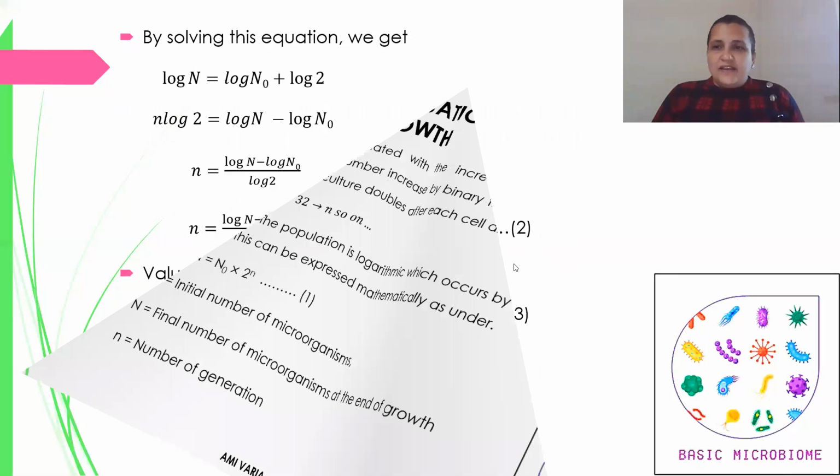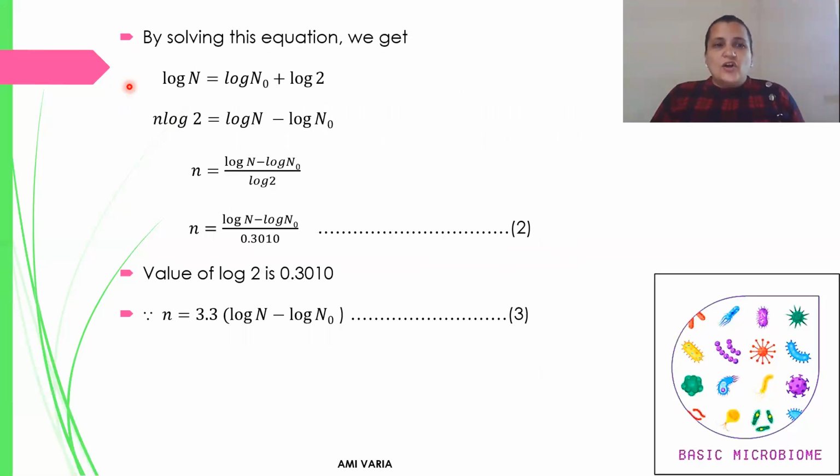By solving this equation, we get log N equals log N0 plus n log 2. By simplifying, n log 2 equals log N minus log N0. Small n is equal to log N minus log N0 upon log 2. Here 0.3010 is the value of log 2.